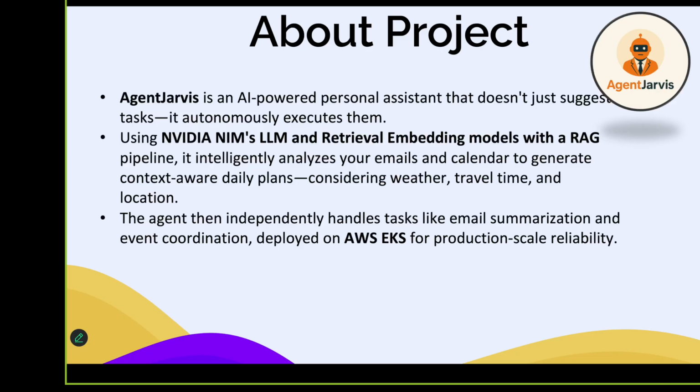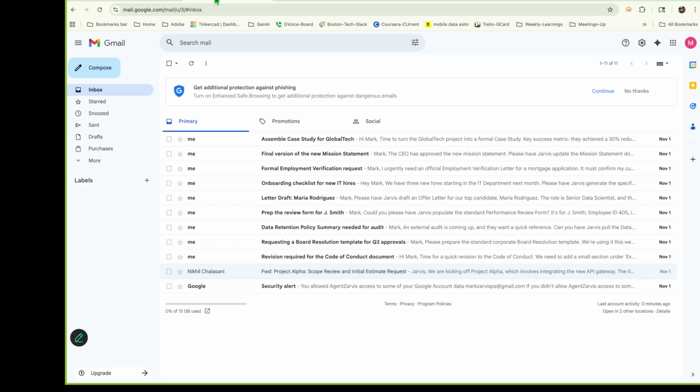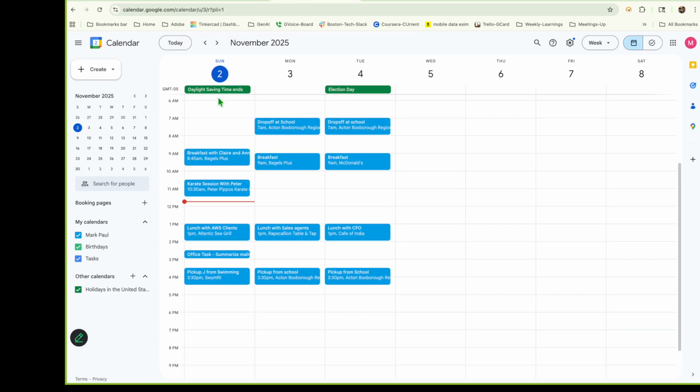Jarvis is an AI-powered personal assistant or chief of staff which can help you plan your day and execute along with you, autonomously taking decisions. Agent Jarvis is powered by NVIDIA NIM LLMs and a retrieval embedding model RAG pipeline, and deployed on an AWS EKS cluster.